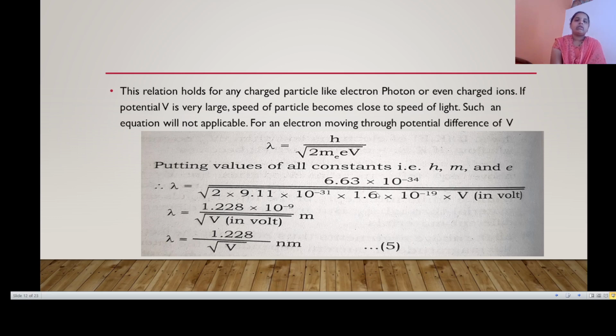For an electron moving through potential difference V, we can write λ = h/√(2 me e V), where me is the mass of the electron.